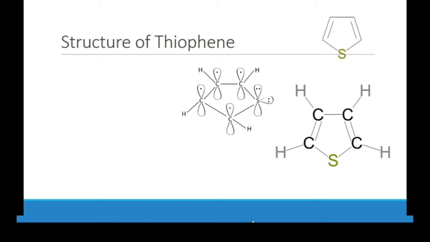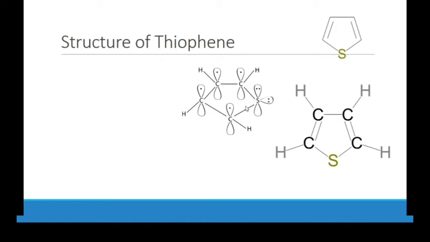So first of all we start. In this structure, if I have to describe it as a student, how will I start? In the thiophene structure, carbon and sulfur are sp2 hybridized. One lone pair of sulfur is in the plane and one lone pair takes part in resonance. And how many single bonds will I describe?